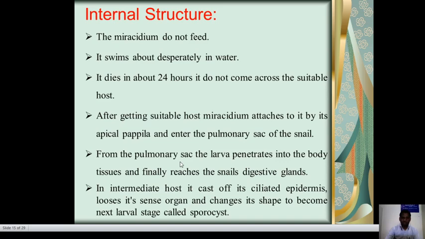From the pulmonary sac, the larva penetrates into the body tissue and finally reaches the snail's digestive gland. Therefore, in the intermediate host, it casts off the ciliated epidermal plates, loses its sense organs, and changes its shape to become the next larval stage called sporocyst.